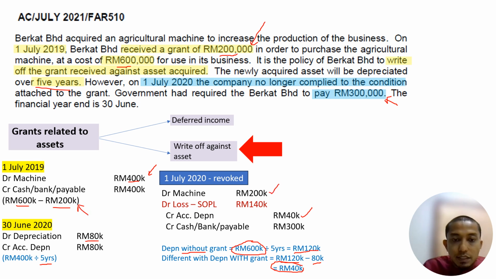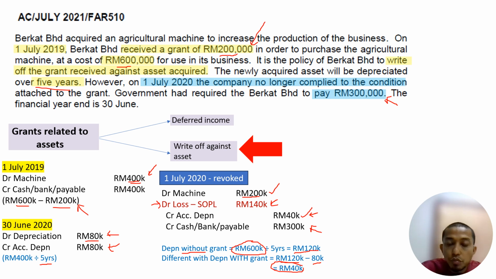So we add back 200,000 to machine. So now our machine is 400,000 plus 200,000, which is equal to 600,000. So on the 600,000 value of machine, depreciation should be 120,000, but we did depreciation of only 80,000. So we need to add another 40,000 to accumulated depreciation because it is not enough by 40,000. How much do we actually need to pay? We need to pay 300,000. So this one is the balancing figure, loss, which is 140,000. Normally, the balancing figure is the depreciation amount.